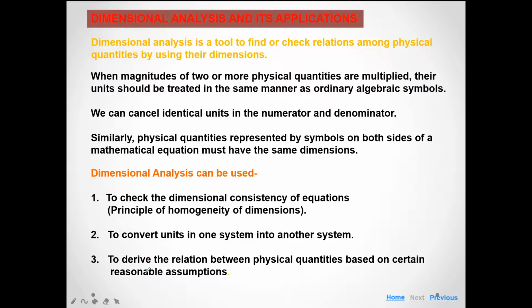The third is to derive the relation between physical quantities based on certain reasonable assumptions. So simply, there are three applications of dimensional analysis: first, to check the consistency; second, converting one unit system into another; and third, deriving the relation among various physical quantities.